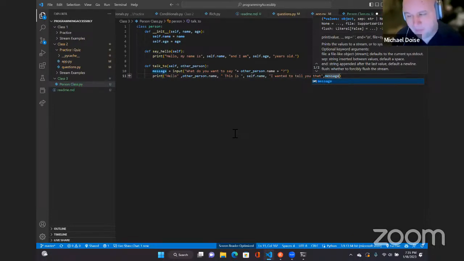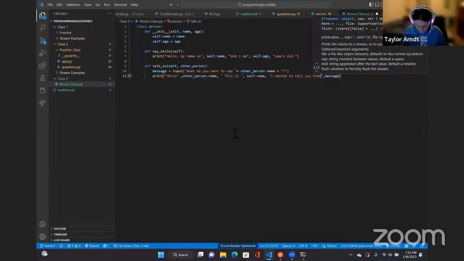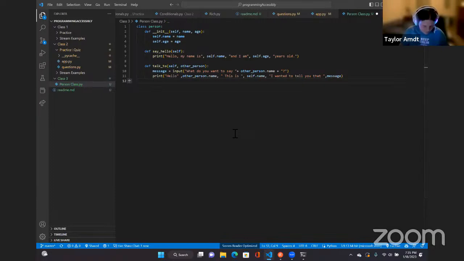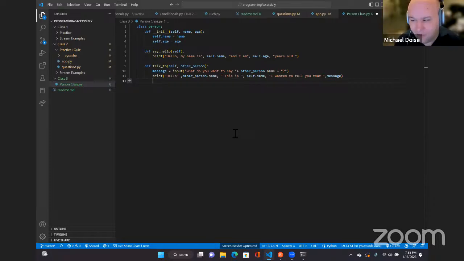Oh, and make sure to put a space after that. Message, comma, quote, space. There's a space. Good. Okay. Comma, message, right parenthesis. Got it. We're using a lot of variables here, huh? Yes. This is our class. This is the whole class.